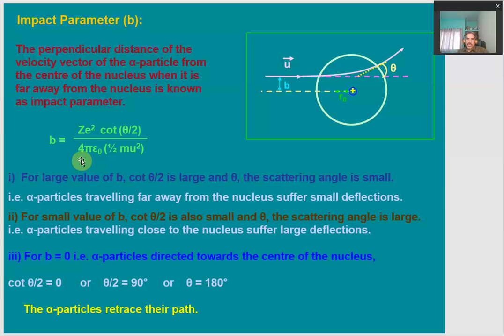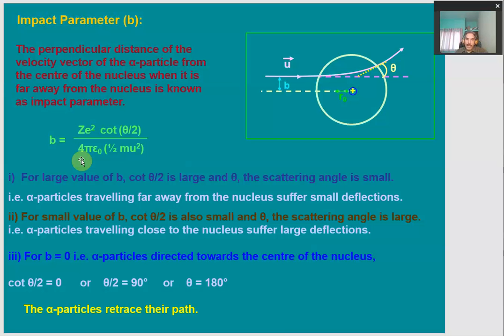Second, if the value of the impact parameter is very small, then cot theta by 2 will be small, which is possible whenever the angle of scattering is large. So alpha particles traveling close to the nucleus suffer large deflection, they get deflected by large angles.